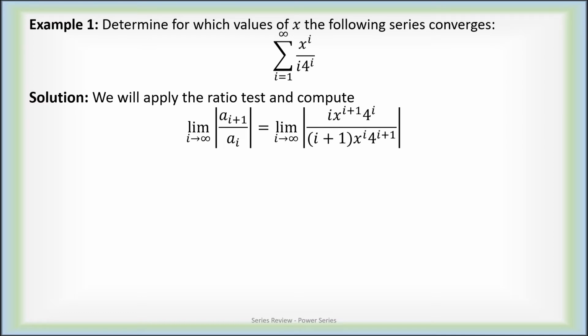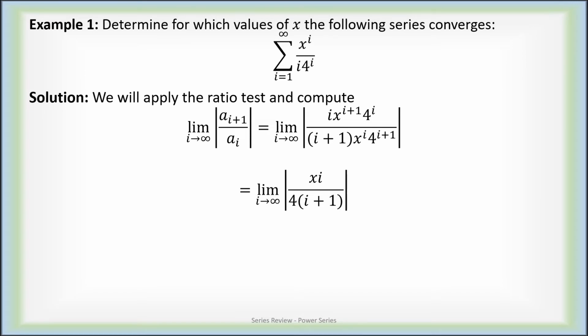by the previous one. Now, a_{i+1} is going to give us x to the i plus 1 over i plus 1, 4 to the i plus 1. Then I have to divide by this term, so this i 4 to the i ends up in the numerator, and this x to the i ends up down in the denominator. So after some algebraic simplification, here is a_{i+1} over a_i. And at this point, a lot of stuff cancels.